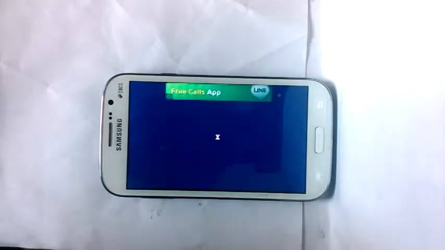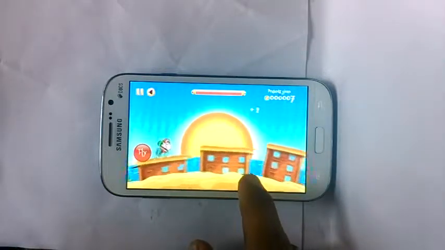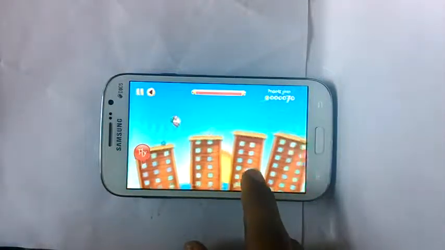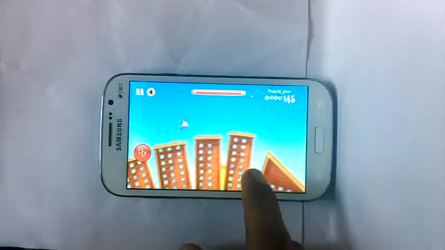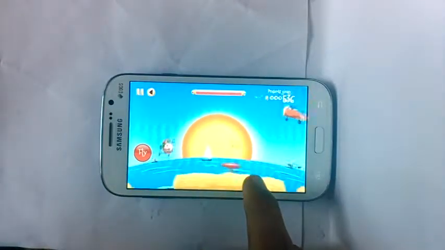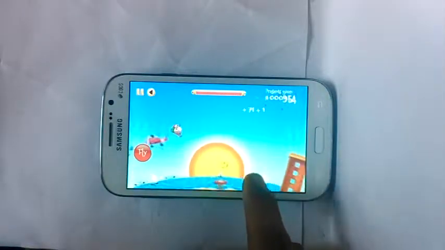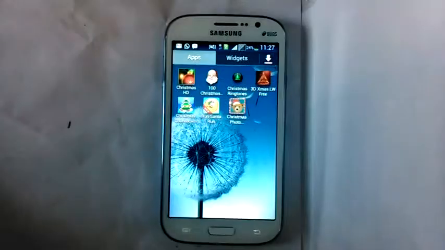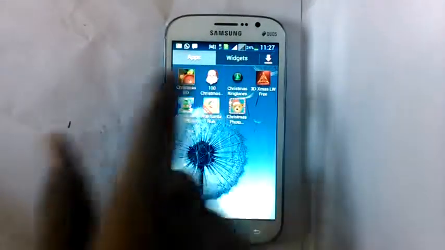The Run Santa Run app. Then we have the puzzle app called the 100 Christmas Gifts.